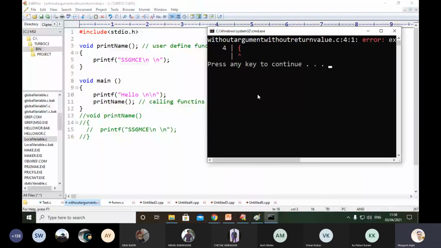आपका प्रोग्राम क्या कर रहा है, आपका प्रोग्राम एरर दे रहा है। क्या एरर है, without argument, without return value. So you can face such a kind of problem. Okay, we have to declare functions and then we have to implement that functions, means then we have to define that functions, right?